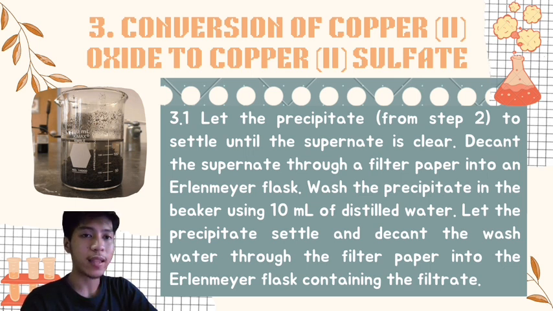Then you need to settle your precipitate again and decant the wash water through the filter paper into the earthenware flask containing the filtrate. Then after that, you need to just repeat the process until the precipitate is washed a total of 4 times. And you need also to take note that we need to avoid putting all the precipitate into the filter paper because we do not want to lose all the precipitate.